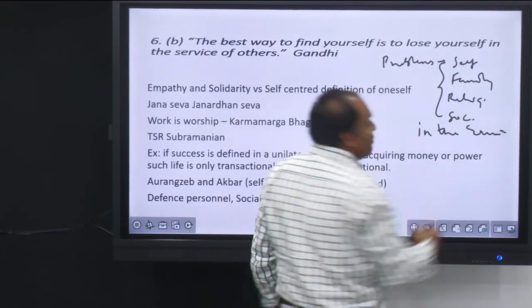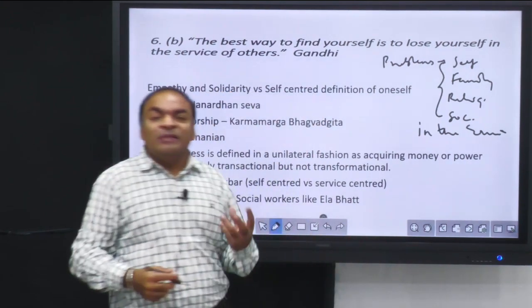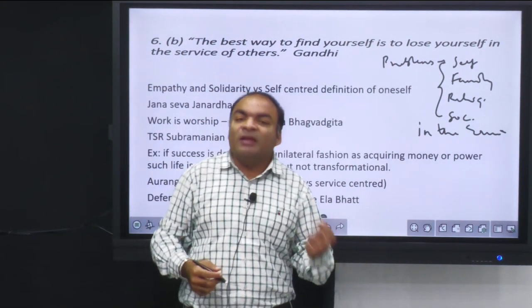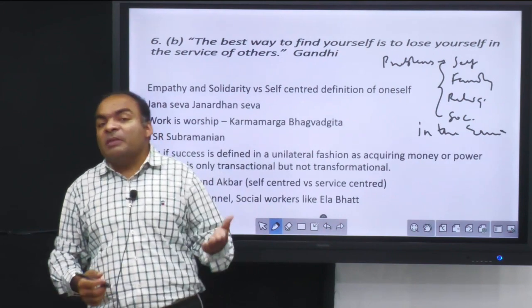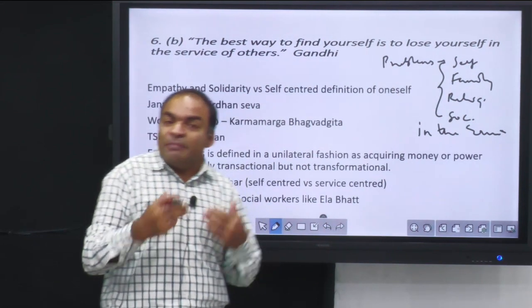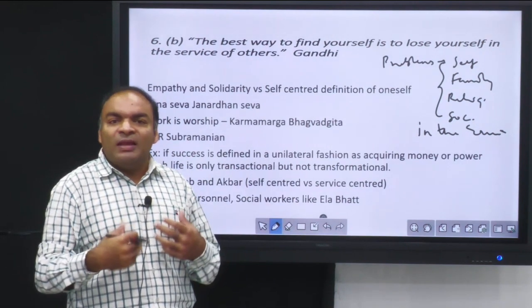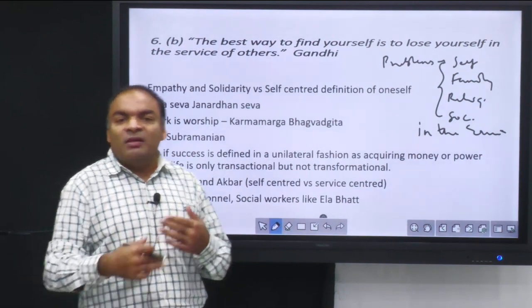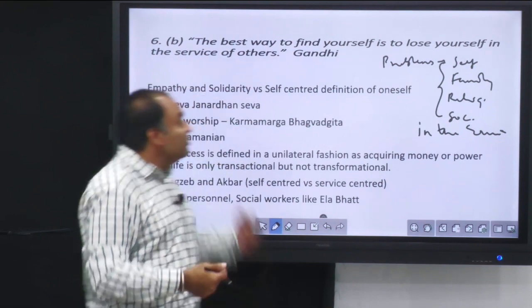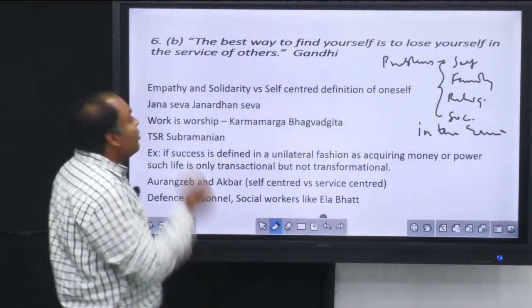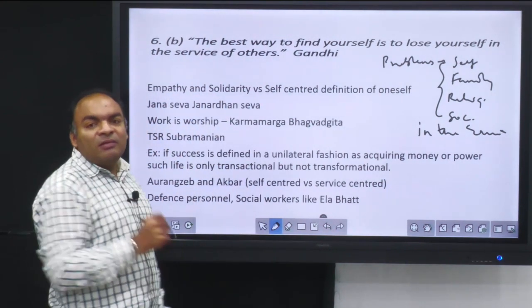For example, sometimes we are consuming food in a langar and sometimes we are serving food. And often in Hindi we say, jitna khilane mein maza hai, utna khane mein nahi hai. That means that once you start serving people, you get an inner peace, you get a feeling of belonging to society, you get a feeling of positivity. So that is what the statement indirectly means. So how do you rationalize it in your answer?